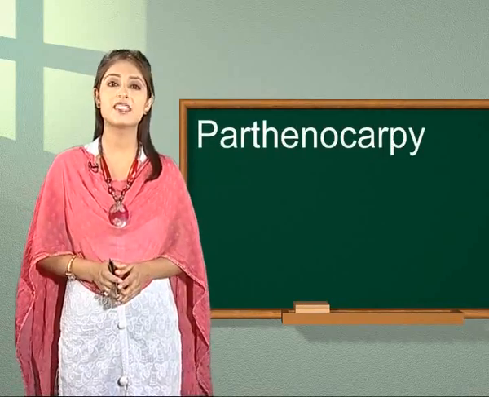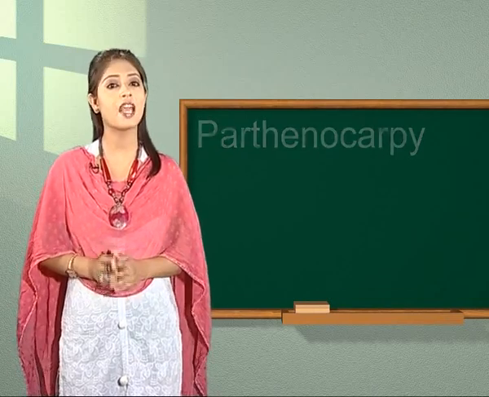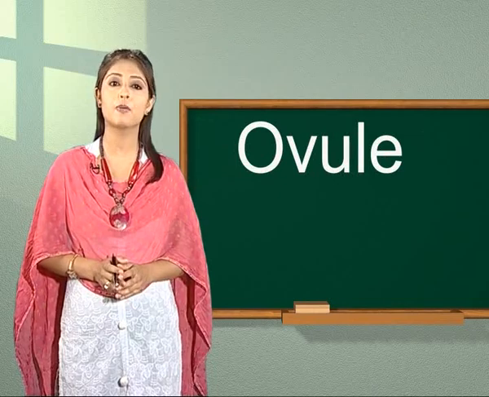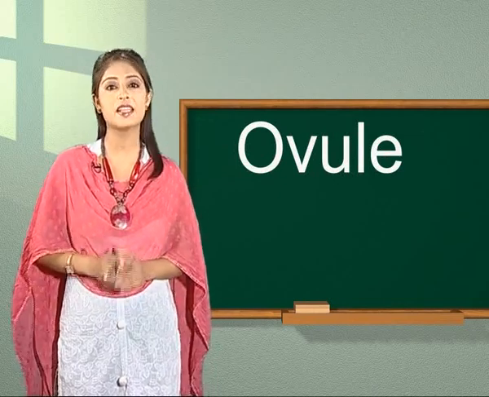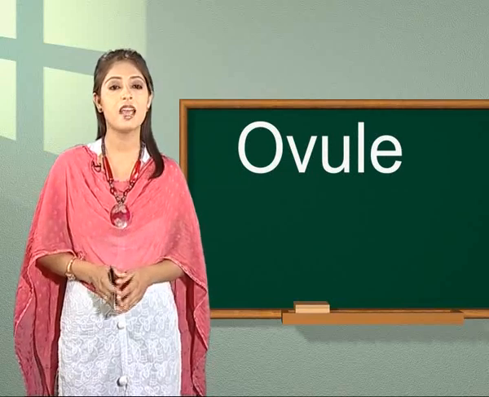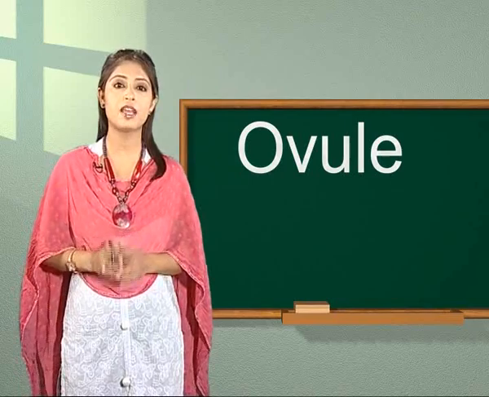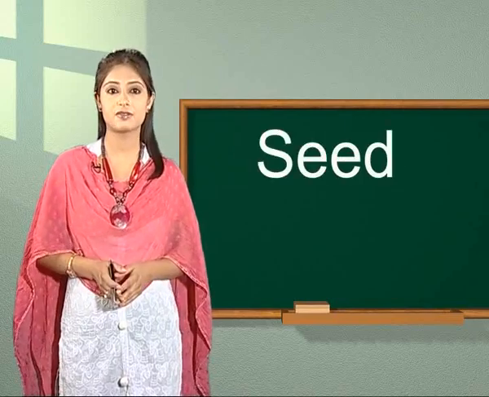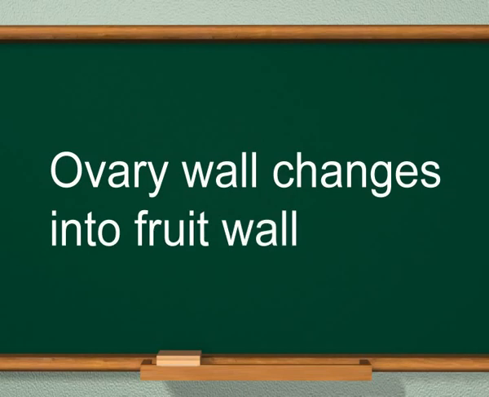Such fruits are seedless. During fruit formation, after an ovule is fertilized in a process known as pollination, the ovary begins to expand. The petals of the flower fall off and the ovule develops into a seed. So the ovary wall changes into fruit wall.